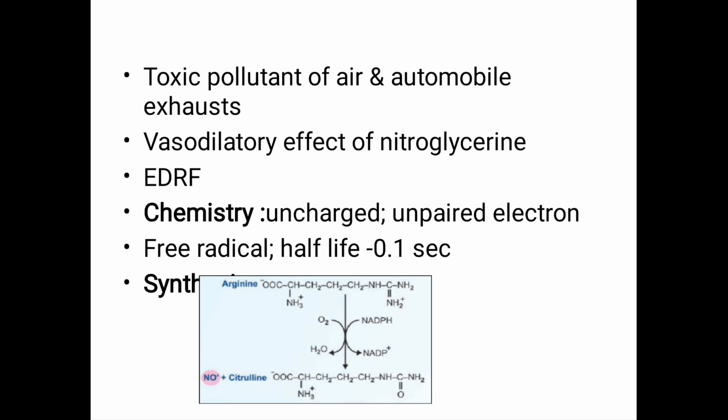Coming to the synthesis, you can see this diagram. The precursor compound of nitric oxide synthesis is arginine. Arginine, in the presence of the enzyme NOS, that is nitric oxide synthase, and with utilization of one NADPH and addition of oxygen, forms citrulline and a compound known as nitric oxide.